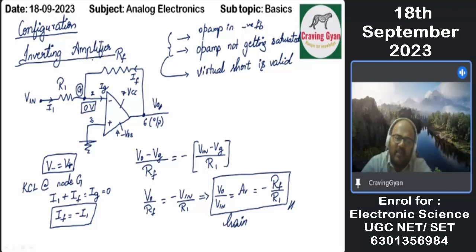The non-inverting amplifier is a similar kind of thing, but what gain value are we going to get? 1 plus Rf divided by R1. What is the input impedance? There you will be getting input impedance as infinity. That means for a higher gain value, 1 plus Rf divided by R1, R1 can be very small, but it is still not affecting the input impedance. Let us talk about the non-inverting amplifier and then we are going to end the session.